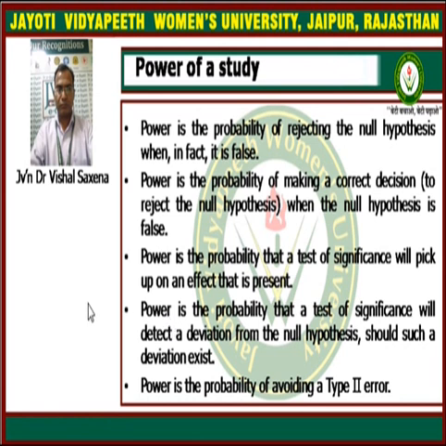Power is the probability that a test of significance will pick up on an effect that is present. Power is the probability that a test of significance will detect a deviation from the null hypothesis, should such a deviation exist. And power is the probability of avoiding a type II error.